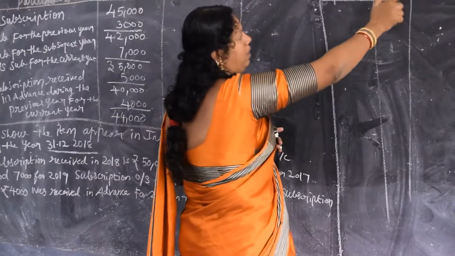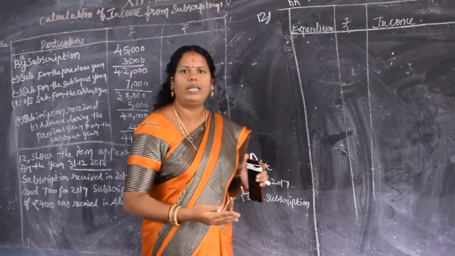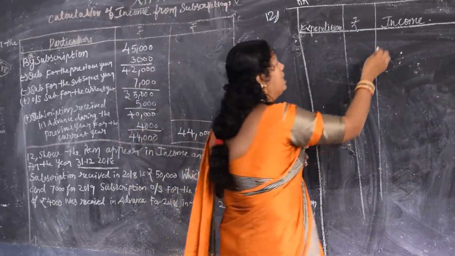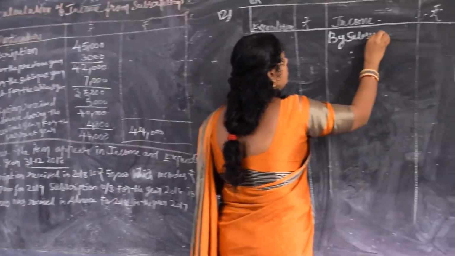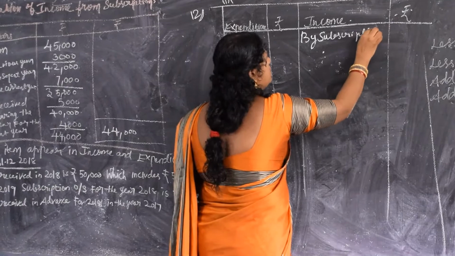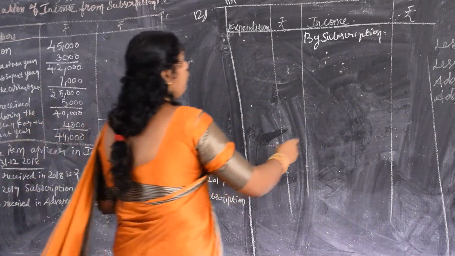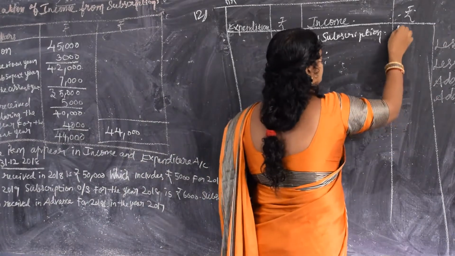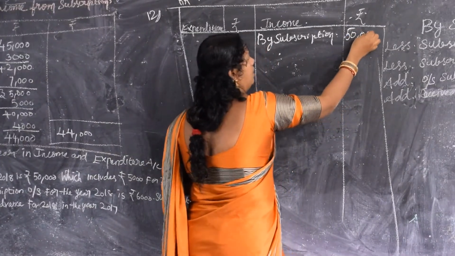Write the format clearly. See, where the subscriptions will come. Obviously, it should come on the credit side, that is in the income side. So, write by subscriptions. By subscriptions. What is that? Subscription received amount is 50,000.